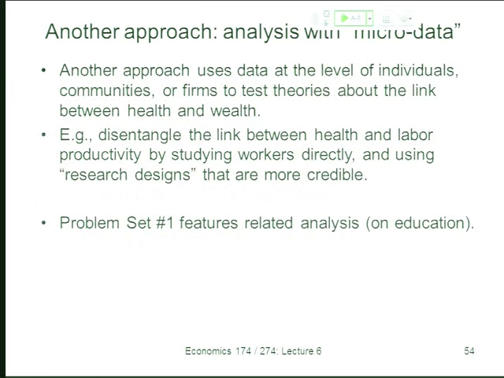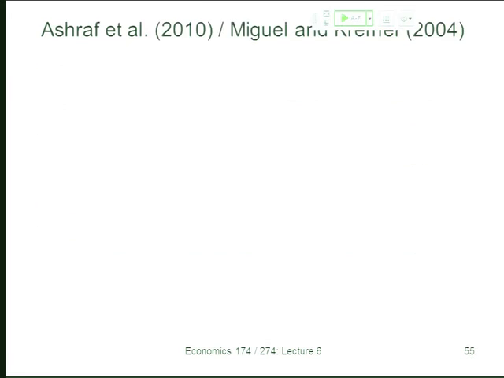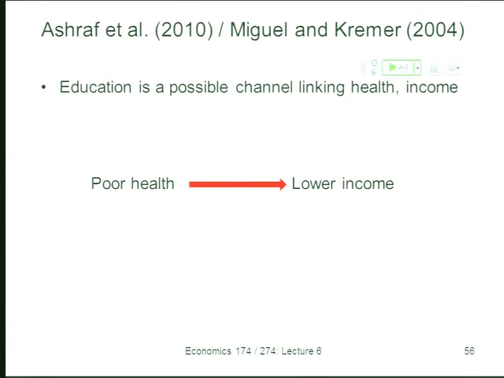And I'll talk a little bit in the last few minutes just to get us ramped up on this. This is related to the Miguel and Kremer article and the Ashraf et al. So when we think about Bloom and Sachs, or just more broadly, links between health and income, there are a lot of potential channels. We've talked about that. One plausible channel that could have a big effect is the effect going through education.